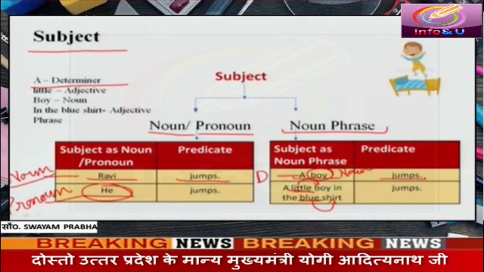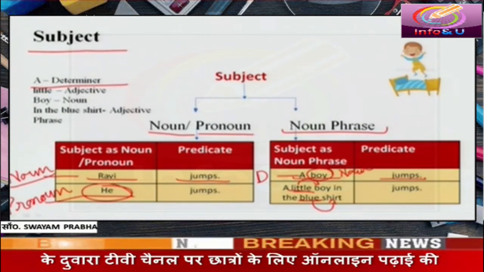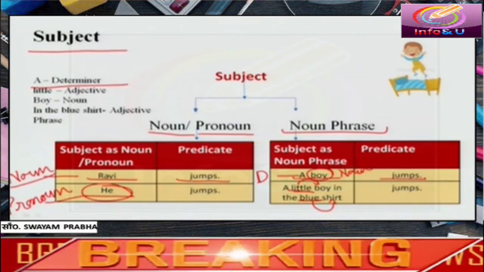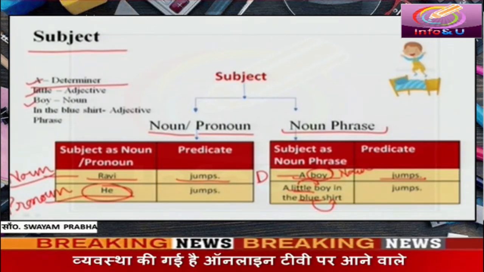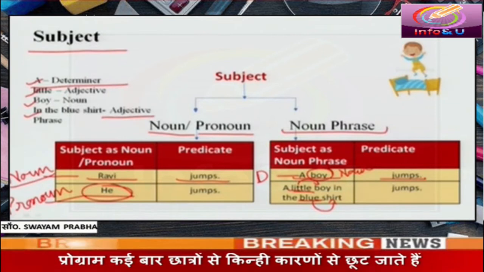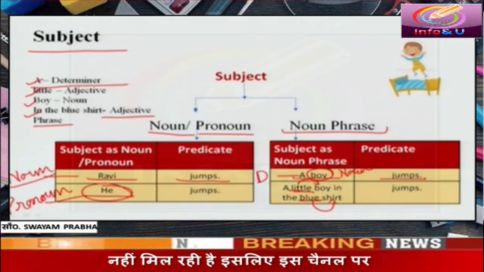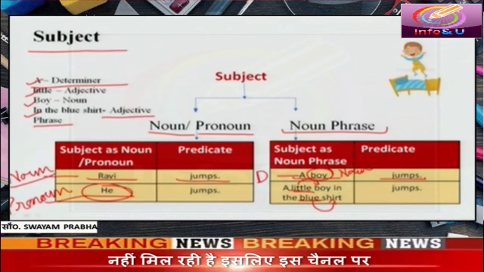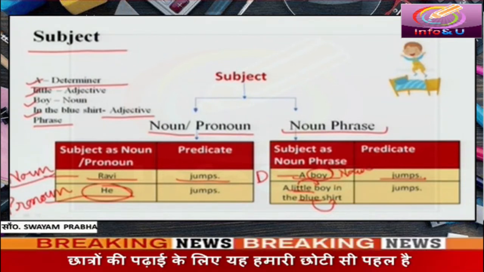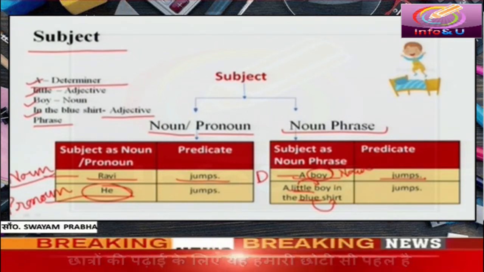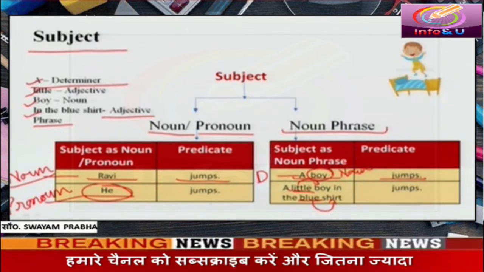A is the determiner, little is the adjective, boy is the head word, and in the blue shirt is an adjective phrase. What is adjective phrase? Adjective phrase is a group of words that describes the quality of a noun.